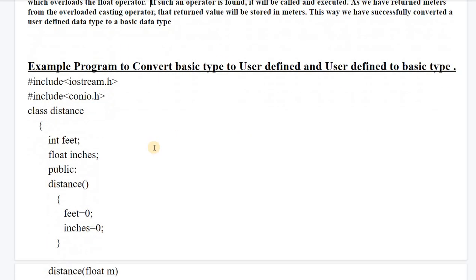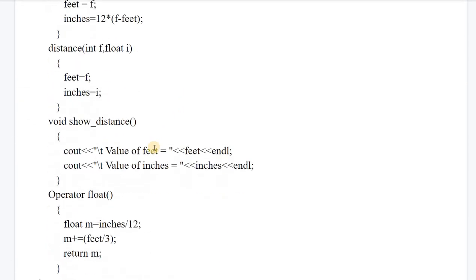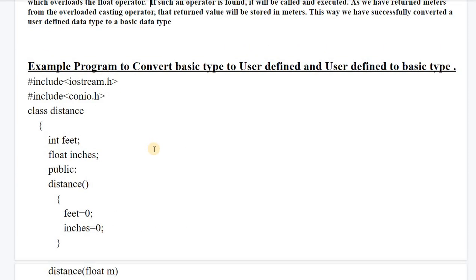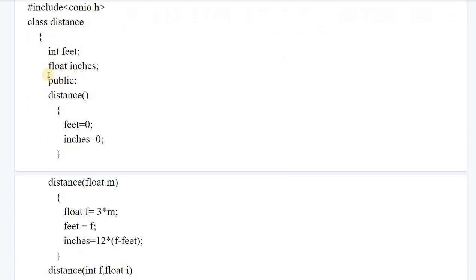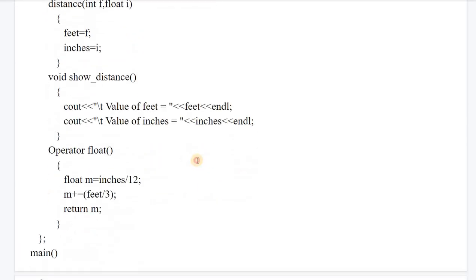So the next example has both basic to user defined data type and user defined data type to basic data type conversion. In this particular example you will find a conversion constructor, as well as a casting operator also.